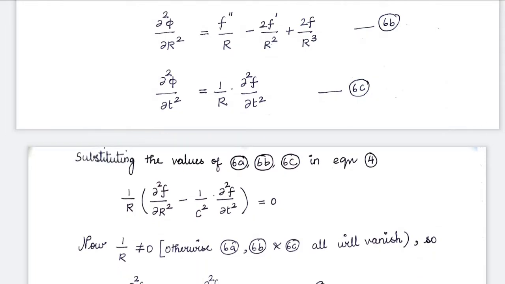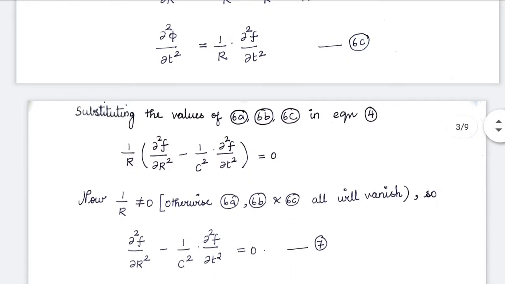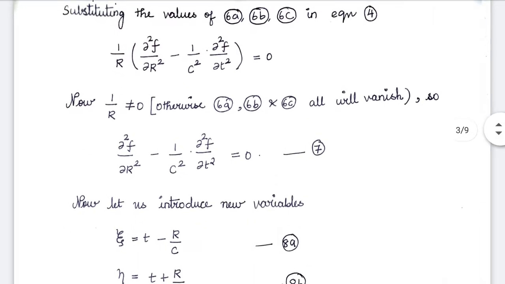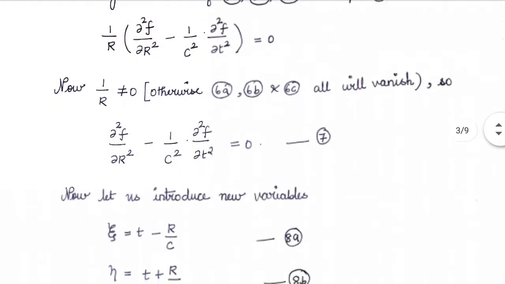So when we substitute, the equation reduces to 1 by r into ∂²f/∂r² minus 1 by c² into ∂²f/∂t² is equal to 0. We all know 1 by r will not be equal to 0, so that means the terms inside the bracket will vanish. So ∂²f/∂r² minus 1 by c² into ∂²f/∂t² is equal to 0.